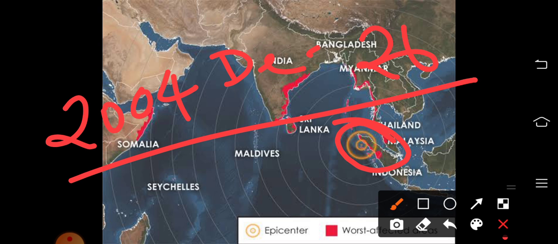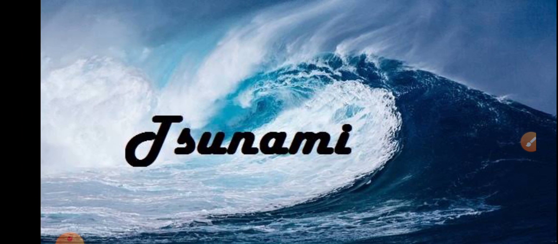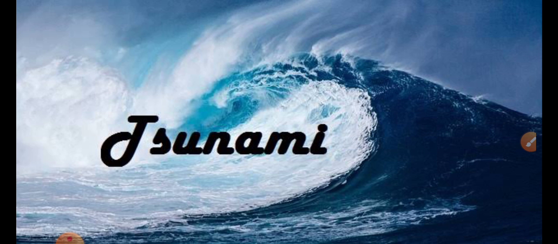Then you can see some of the places which were adversely affected by this Indonesian earthquake which caused the tsunami. Okay, so that is also a natural disaster that caused so many problems.